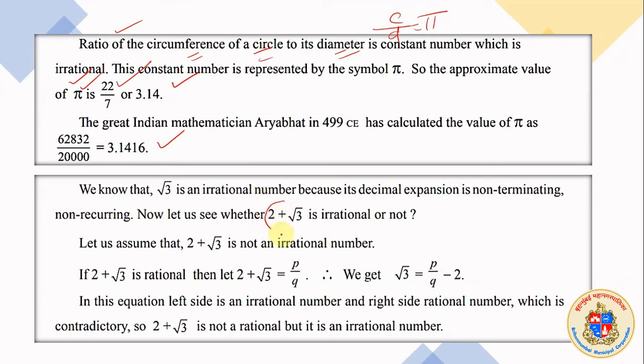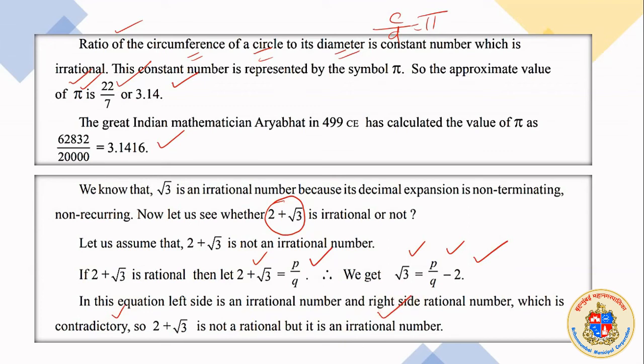But if you are writing 2 plus root 3, आपका टेक्स्ट बुक का ही है, is 2 plus root 3 a rational number? तो हमको क्या करना पड़ेगा? If 2 plus root 3 is a rational number, we can write it in p upon q format. If it is a rational number, we can write root 3 as p upon q minus 2. ये 2 को इस तरफ डाला. That means if the left side is an irrational number and the right side is a rational number, वो contradictory हो गया. That means 2 plus root 3 is not a rational number, it is an irrational number.